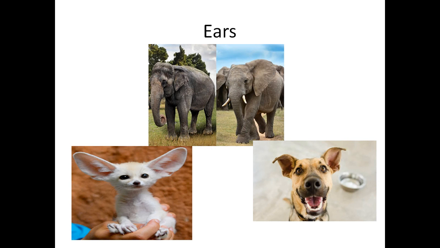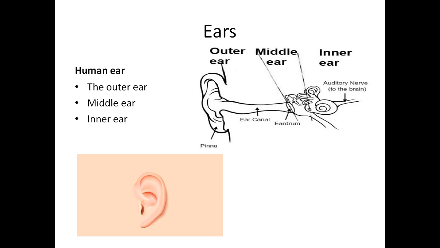Next are the ears. In all living organisms like animals and human beings, we see different types of ears. Animals have different types of ears: an elephant has big ears, a rabbit has long ears, a cat has small ears, and a dog also has long ears. Human beings also have different shapes of ears. On the screen you have seen the visible portion of the ear, known as the external ear. The external ear may vary in shape and size in different animals and human beings.